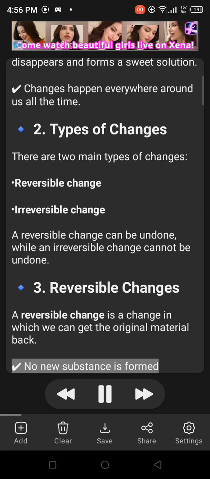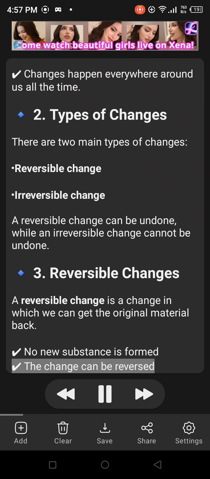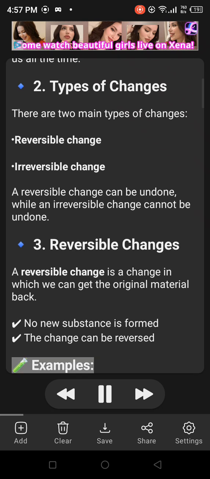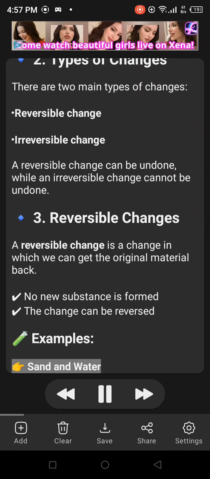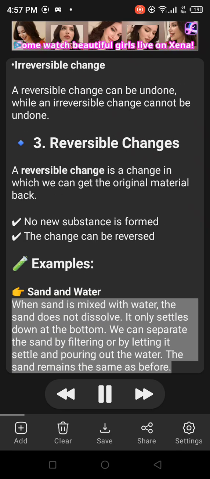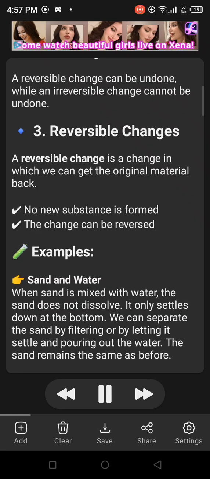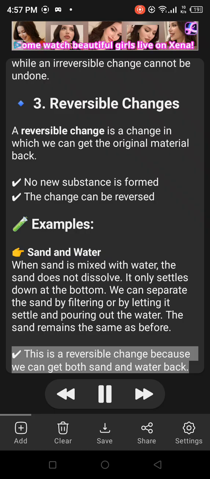No new substance is formed. The change can be reversed. Examples. Sand and water. When sand is mixed with water, the sand does not dissolve. It only settles down at the bottom. We can separate the sand by filtering or by letting it settle and pouring out the water. The sand remains the same as before. This is a reversible change because we can get both sand and water back.